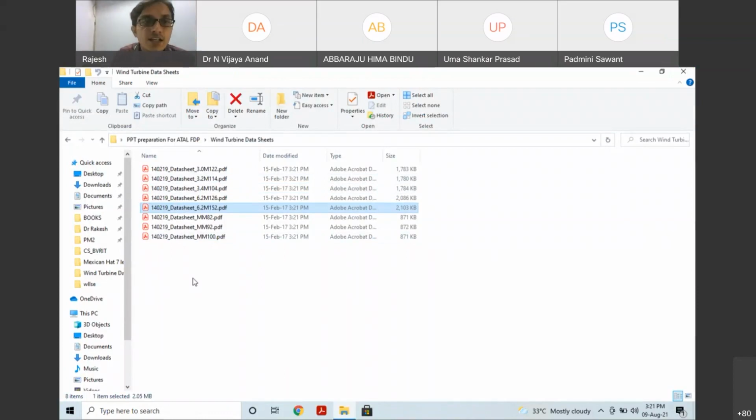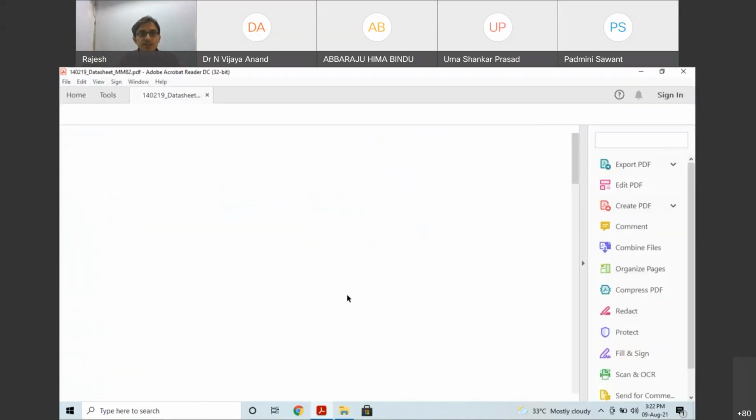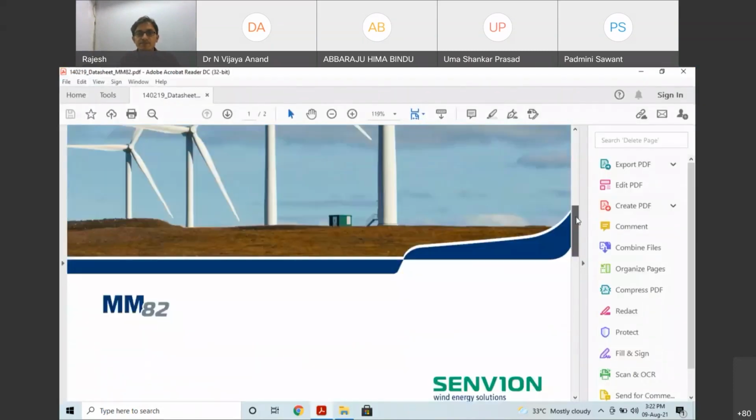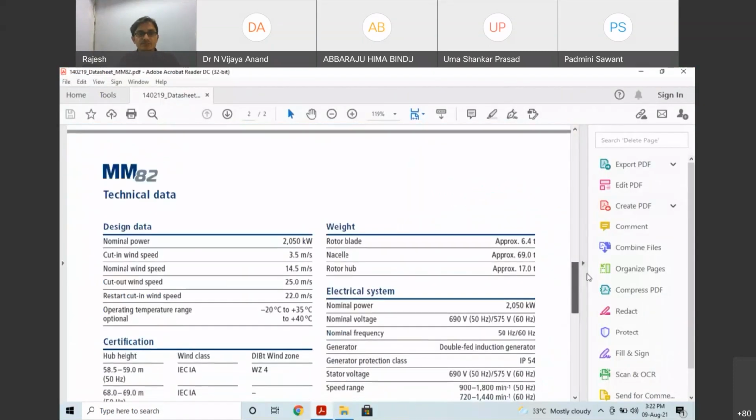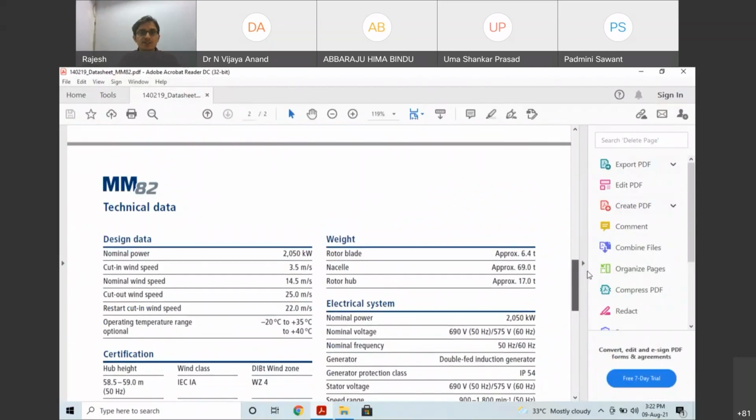So in my new laptop, I copied it on 15 February 2017. I collected it almost in March 2014. I collected from them 6.2. Wait, what is this? Nominal power is 2 megawatts more or less. Okay, 3.5, 14.5 nominal.